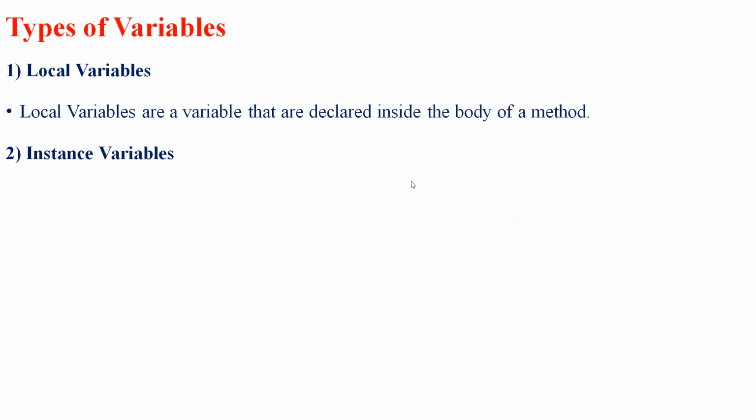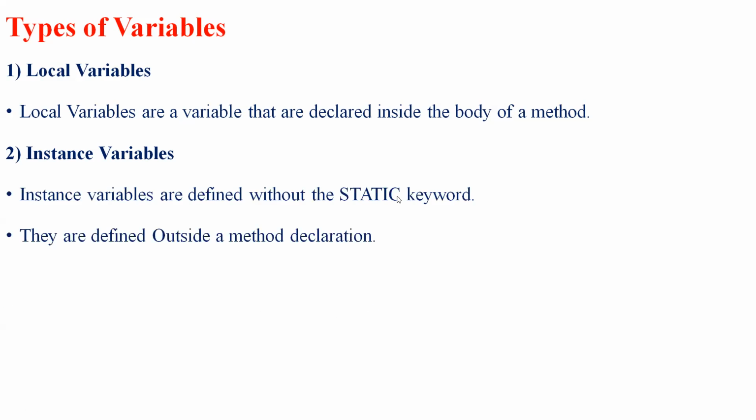So next we have an instance variable. What do we mean by an instance variable? We can declare variables inside a class but outside a method. So whatever we declare, we declare inside a class but outside a method. Instance variables are also declared without any static keyword. They are defined outside a method declaration.